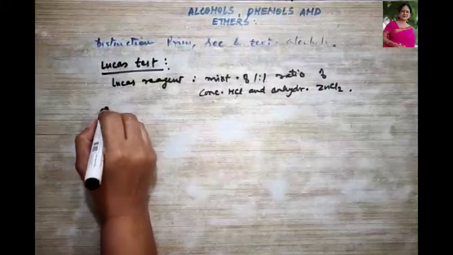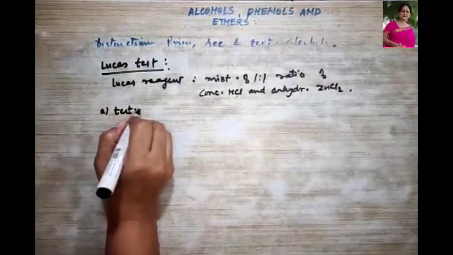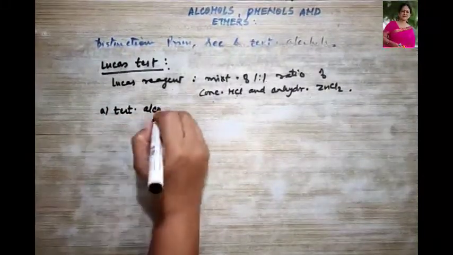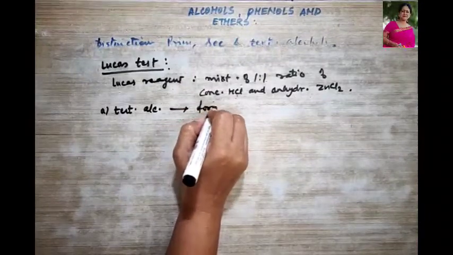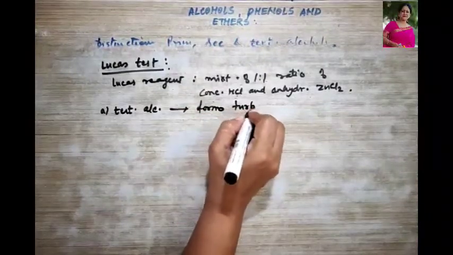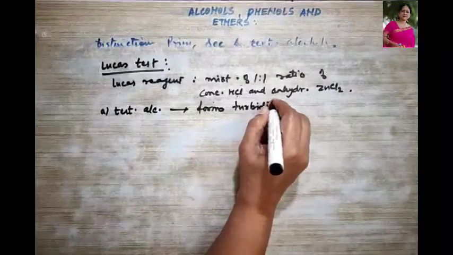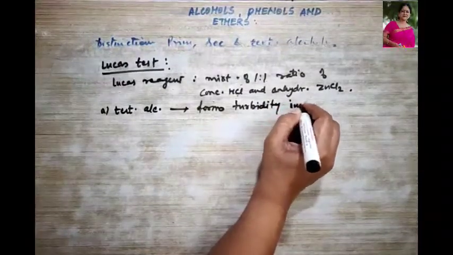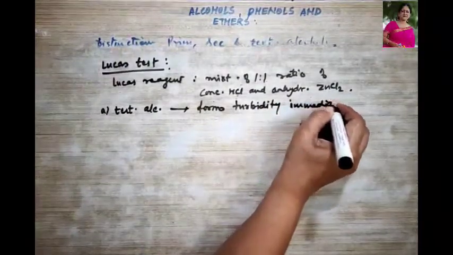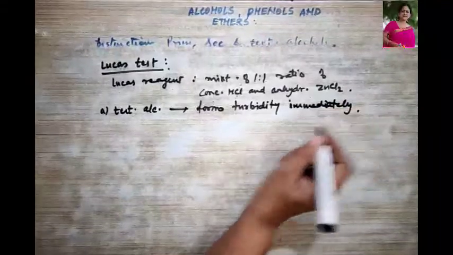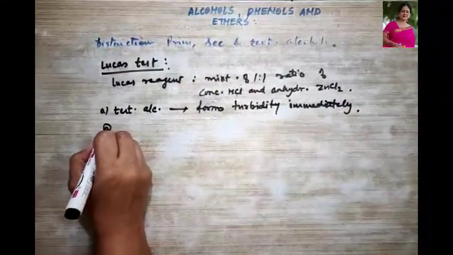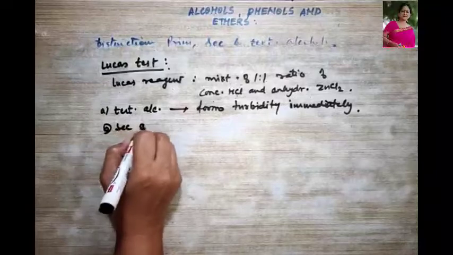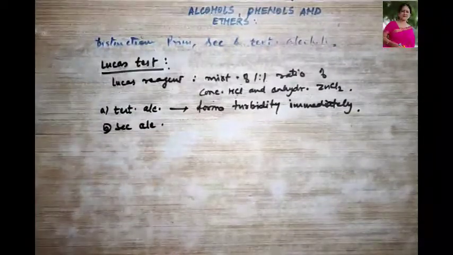For example, a tertiary alcohol forms turbidity immediately, right? Then the secondary alcohol, what happens?